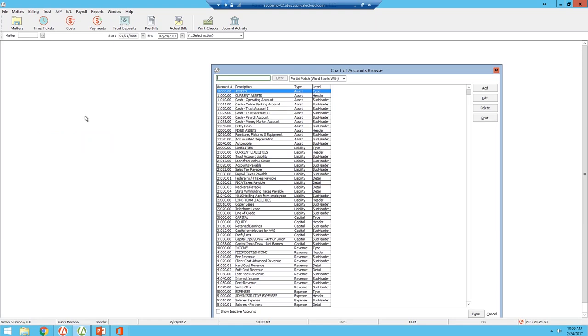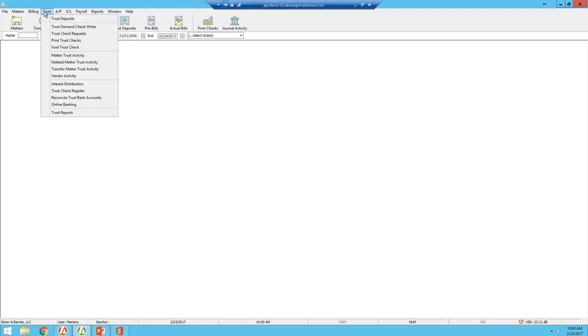When you get started, Abacus will come with a set of chart of accounts where you can capture clients' expense accounts as well as cash flow accounts. You can do capital expense accounts. You also have revenue, rent, expense accounts, write-offs, etc. So these are right out of the box: assets, liability, capital expenses, revenue, and expense accounts that come as part of the program. The third topic that I want to go over is trust management.